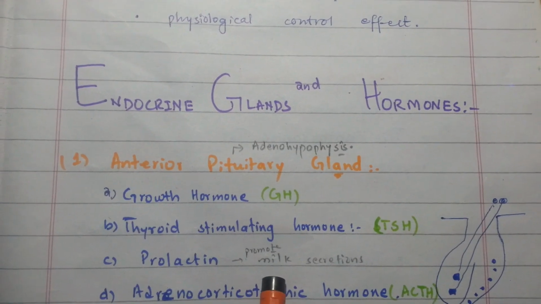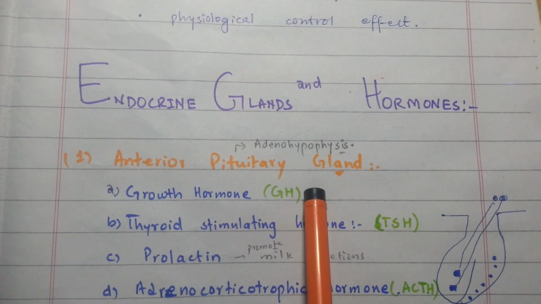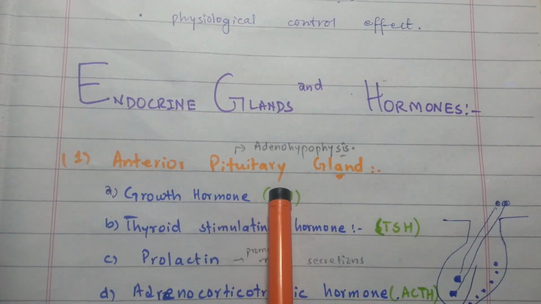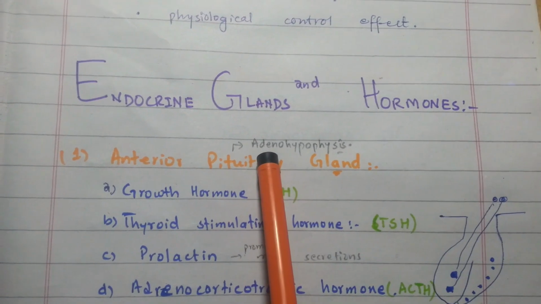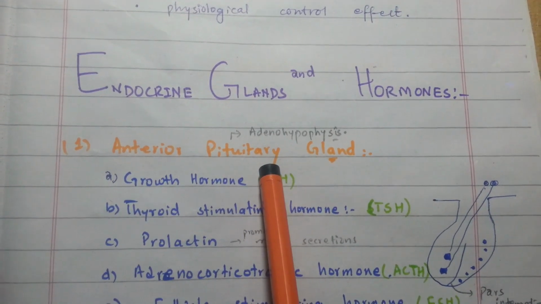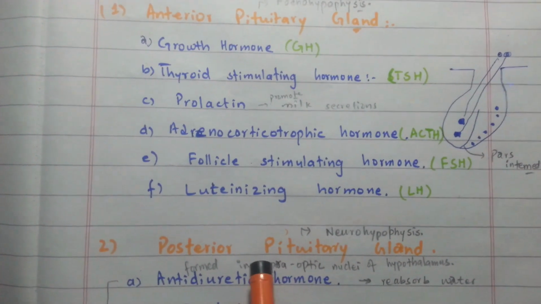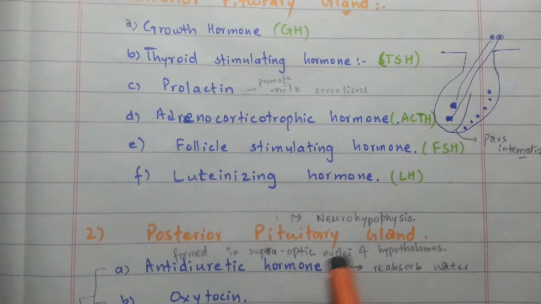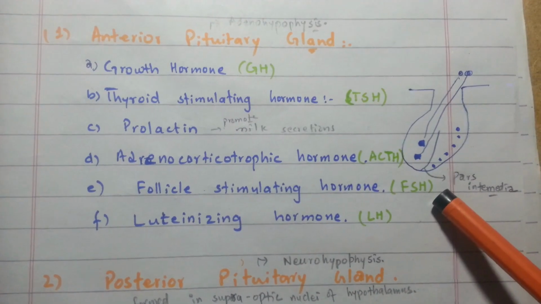First one is the pituitary gland. The pituitary gland lies in the sella turcica, which is a bony cavity at the base of the brain. Physiologically, the pituitary gland has two portions, anterior and posterior. The anterior pituitary gland, which is also called the adenohypophysis, secretes different hormones, while the other is the posterior pituitary gland, which is called the neurohypophysis, which secretes other different hormones. This is the posterior pituitary and this is the anterior pituitary, which is differentiated by the pars intermedia.